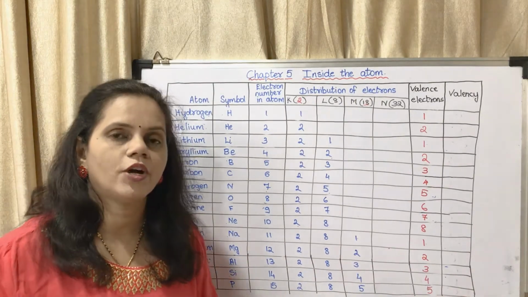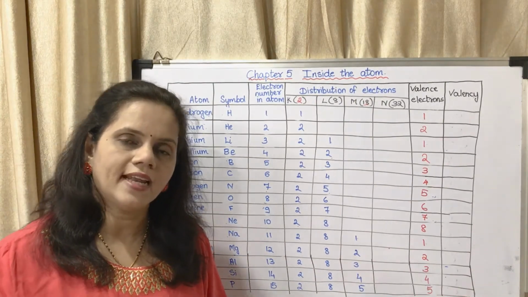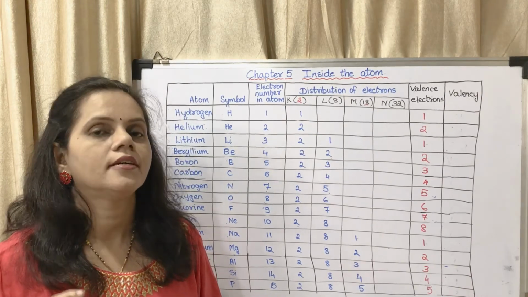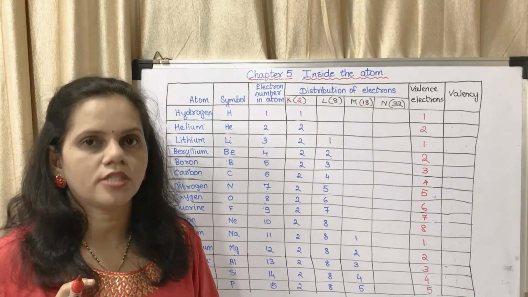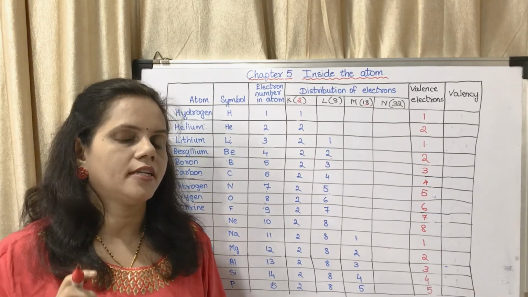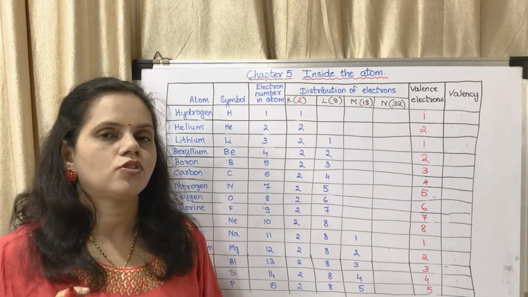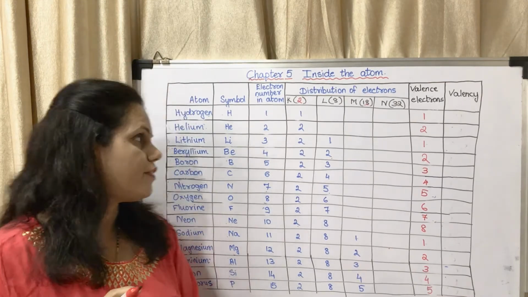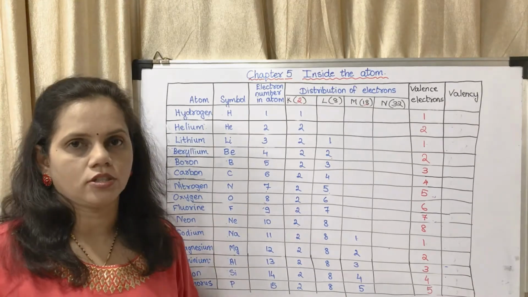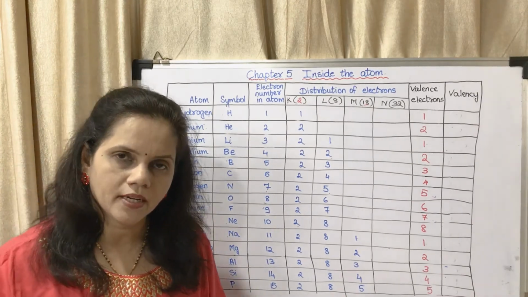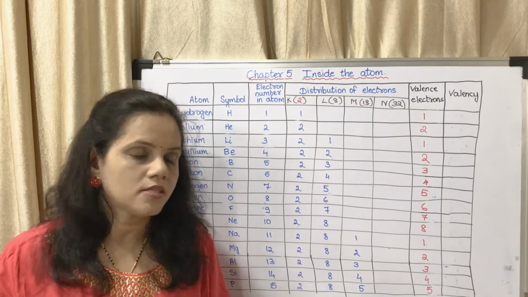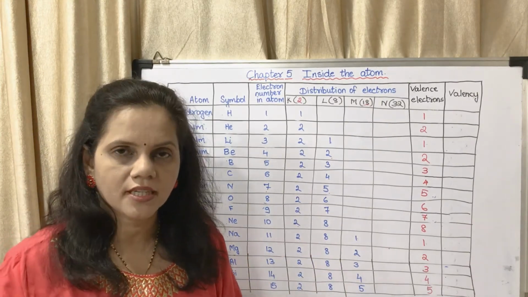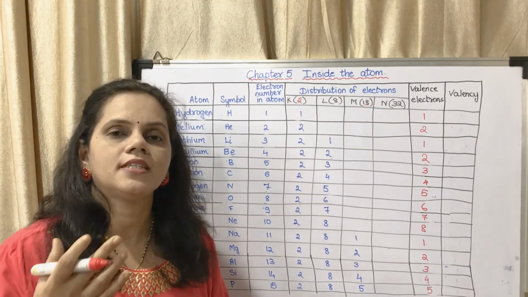Have you understood what we mean by valence electrons? Valence electrons is the number of electrons in the outermost shell. To find the number of electrons in the outermost shell, first you should know the atomic number, then the number of electrons, then how to write the electronic configuration: how much in the first shell, how much in the second shell, how much in the third shell.